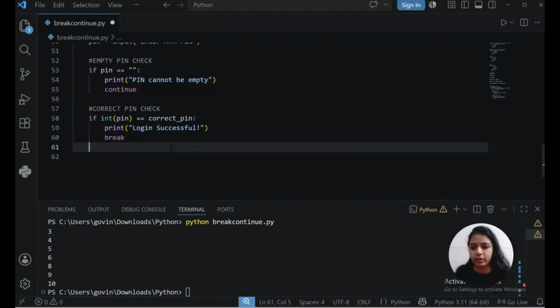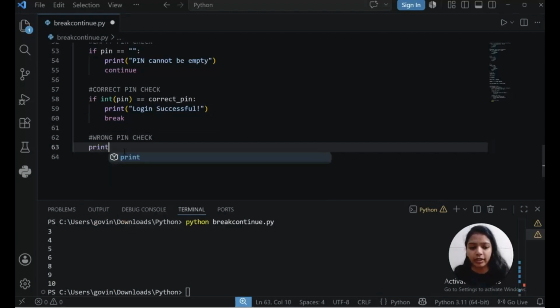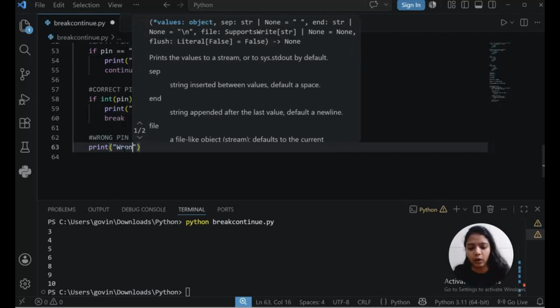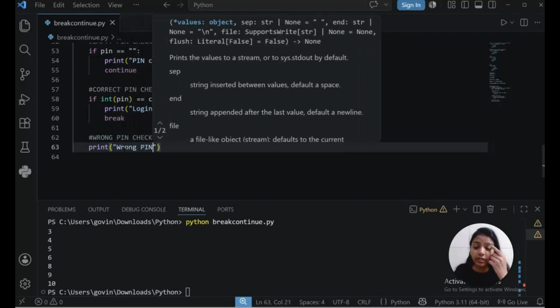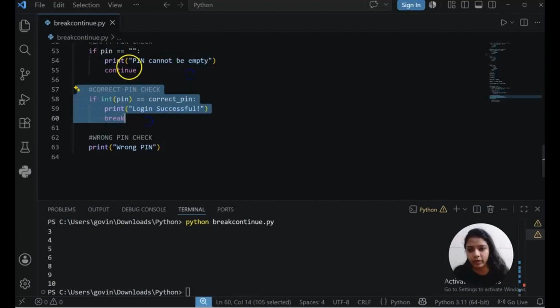So here I am handling the correct pin, and then we will check for the wrong pin. In the wrong pin check, if you notice, I am directly giving the wrong pin message. Why? Because it should check both conditions in the for loop.